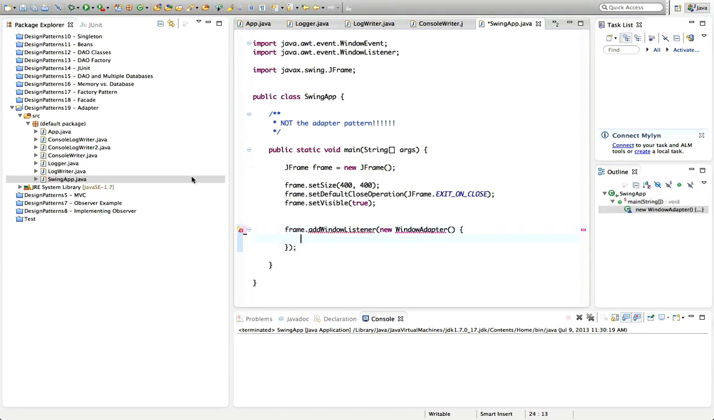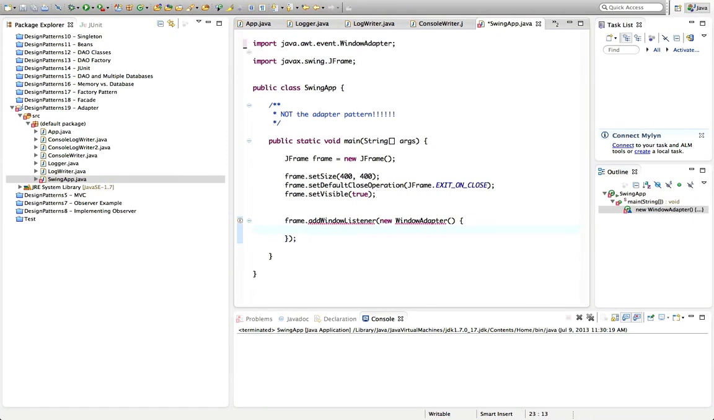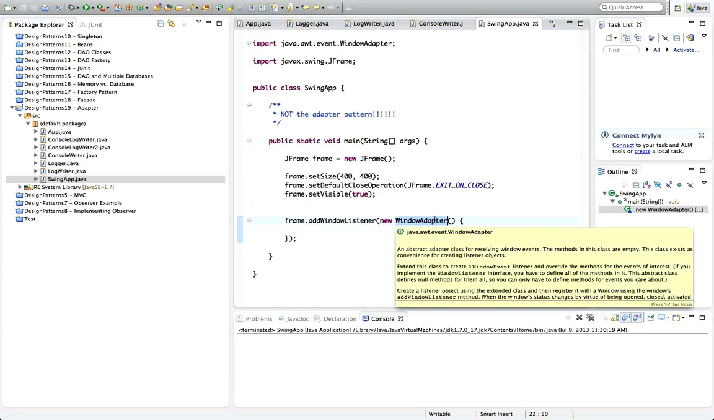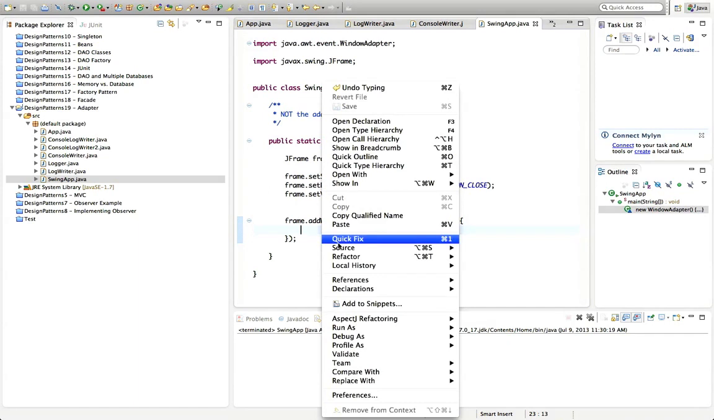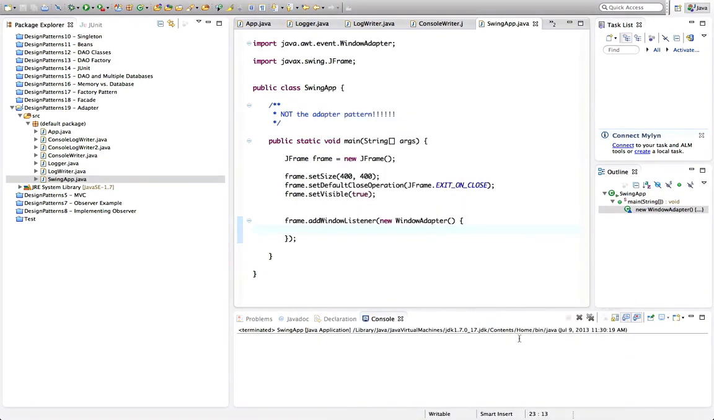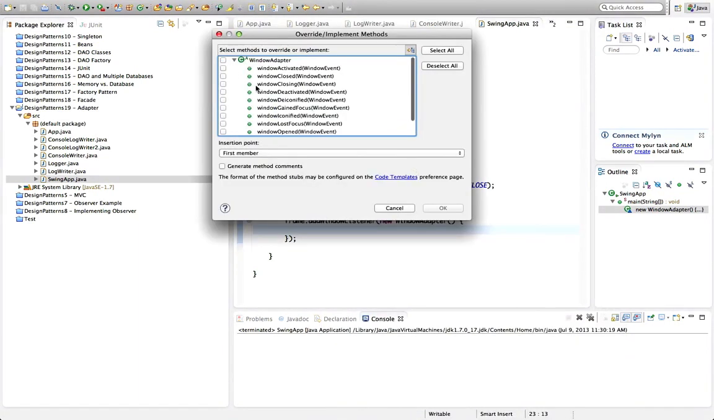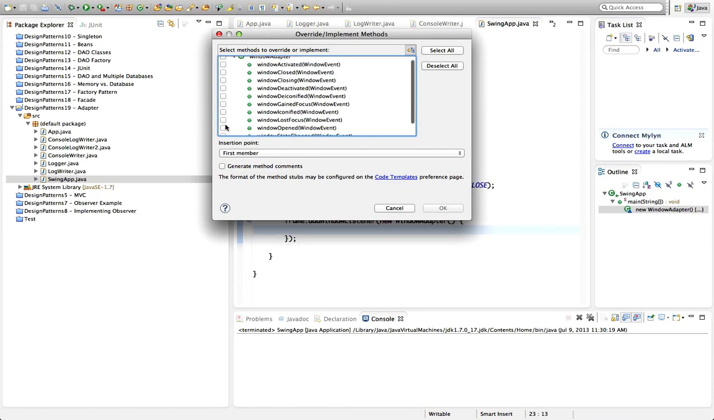And again, I use an anonymous class syntax. Let's add the import there. And now the error goes away. And the deal with WindowAdapter is it's simply a class that implements the WindowListener interface with dummy methods. So now in here, I can override the methods that I want. I can go to source, override implement methods. Let's try overriding windowOpened here.